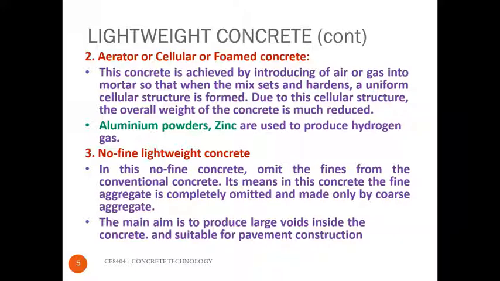The next one is no fines lightweight concrete. In this concrete, the fine aggregates are omitted from the conventional concrete. It means it is a conventional concrete, but the fine aggregate is completely omitted. It is only made by cement and coarse aggregate in water. The main aim is to produce large voids inside the concrete, which may be suitable in pavement construction.